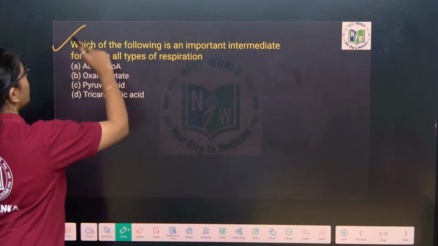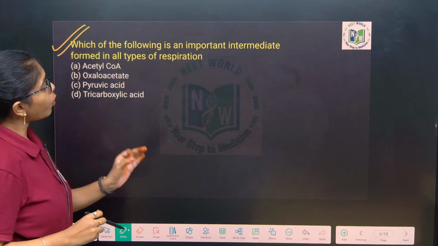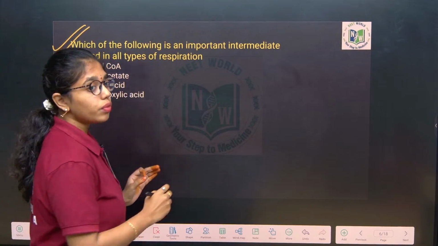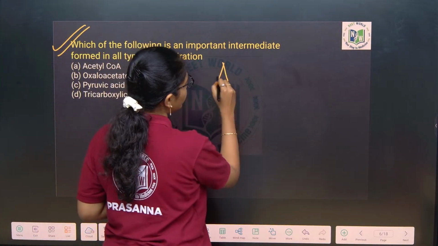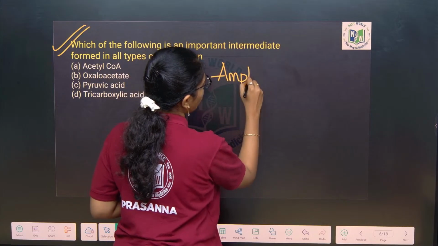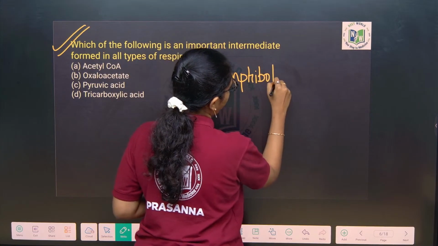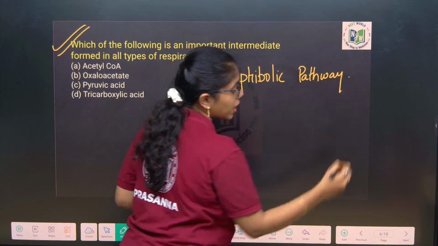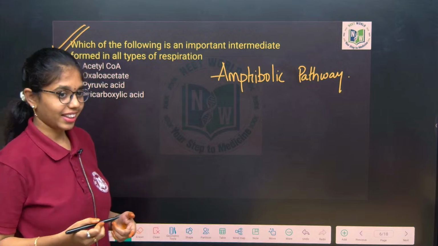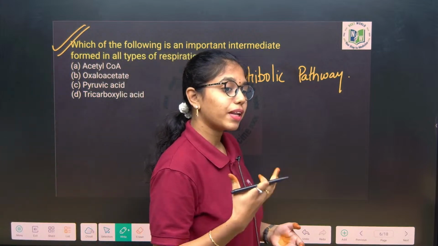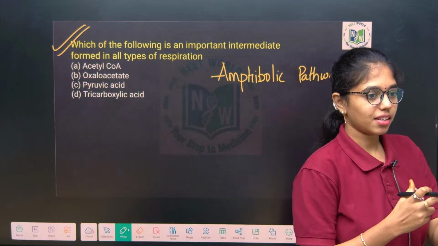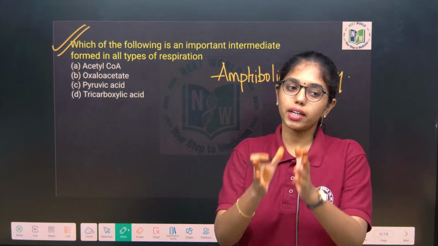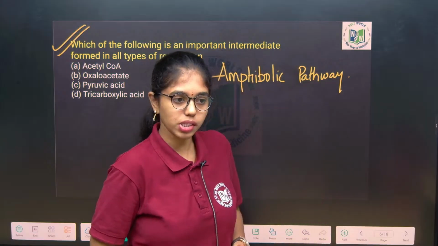This you see. Which of the following is an important intermediate formed in all the types of respiration? This you will look into, the amphibolic pathway. In the beginning of respiration in plants we learn what the respiratory substrates are. Fats, proteins, carbohydrates, all these are respiratory substrates. Carbohydrates are the most usual respiratory substrates.